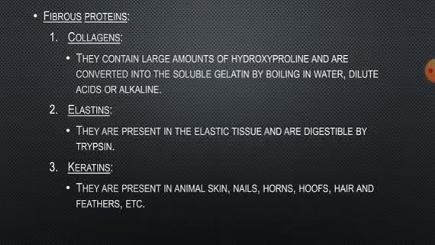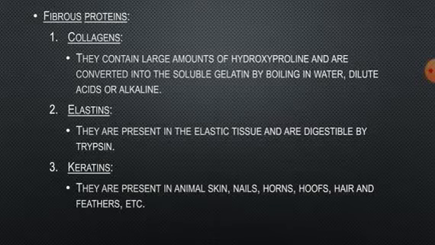Fibrous proteins consist of all insoluble proteins which have a supporting or protective function in animals. It includes collagens. They contain a large amount of hydroxyproline and are converted into soluble gelatin by boiling in water, dilute acids or alkalis. They are the principal supporting proteins of skin, tendons and bones and are resistant to peptic and tryptic digestion.